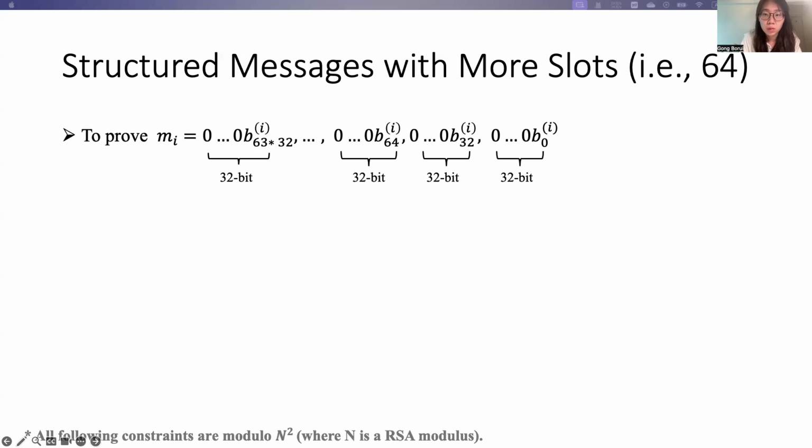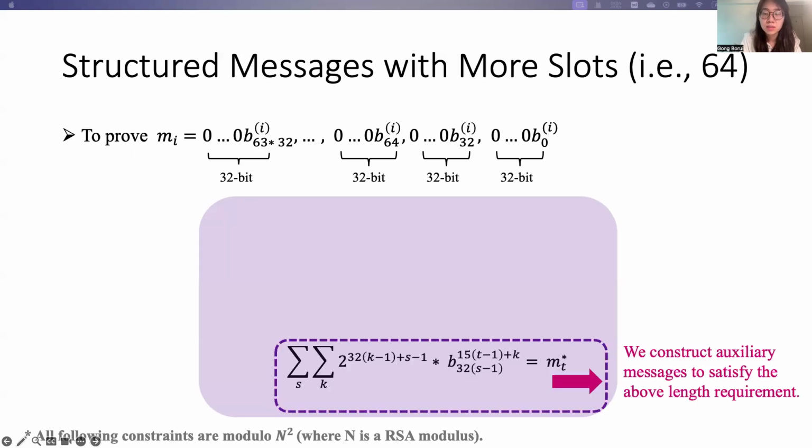So to fix this problem, we construct auxiliary messages using binary records to be proved, to make the auxiliary message satisfy the above length requirement. That is, the auxiliary message cannot be that long. So here we use the binary records from every 15 messages to construct one auxiliary message. But this specific number can be changed due to different parameter settings.